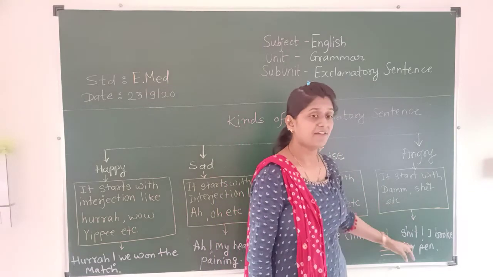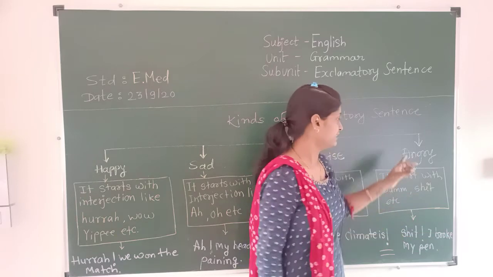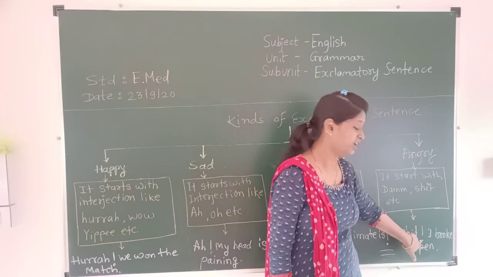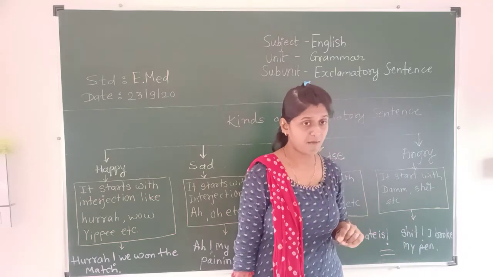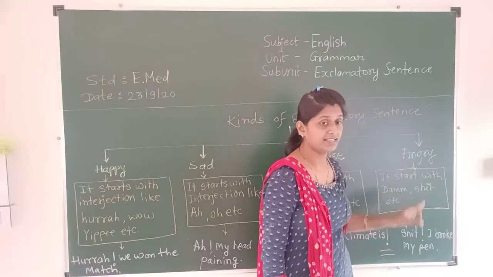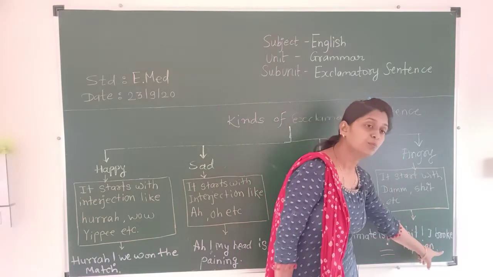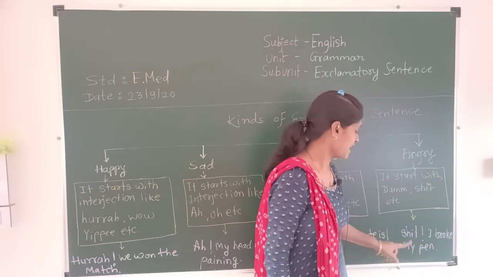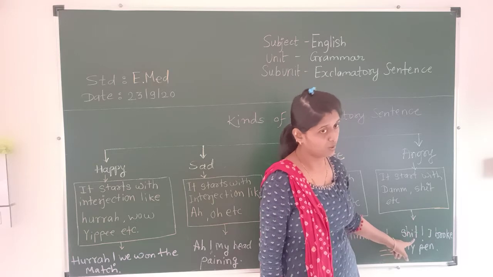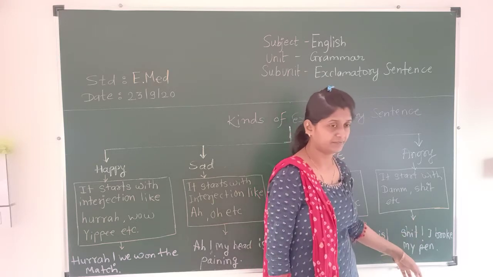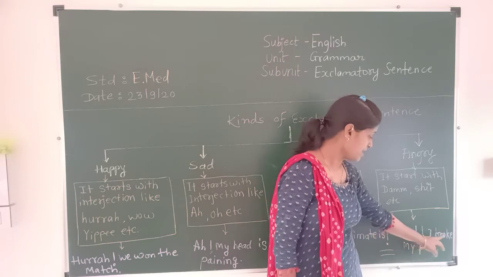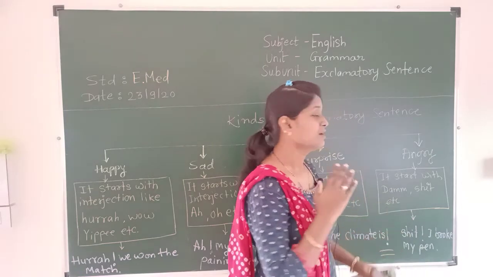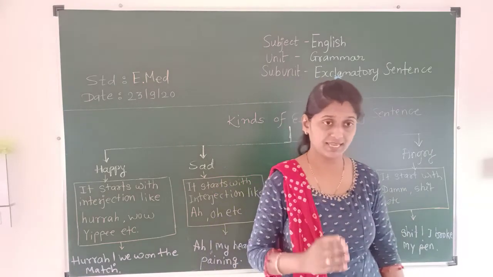Okay, and after writing the interjection word in the angry sentence, you have to give an exclamation mark. And an angry sentence also ends with a full stop. It starts with the interjection word and ends with a full stop. For example, shit, exclamation mark, I broke my pen. Okay, now here we have done with the 4 kinds of exclamation sentence.